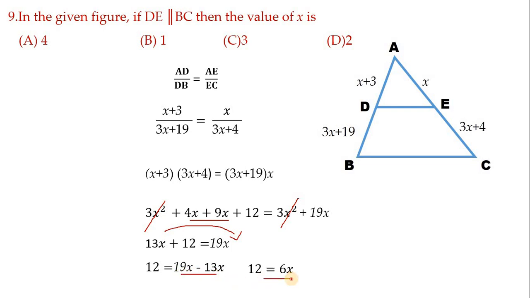12 is equals to 6x. And here we can cancel these two. If you transfer 6 this side, it becomes denominator, and 6 ones are 6, and 6 twos are 12. Therefore, x is equals to 2. This is the correct answer. Hence, our answer is option D. Move on to the next one.